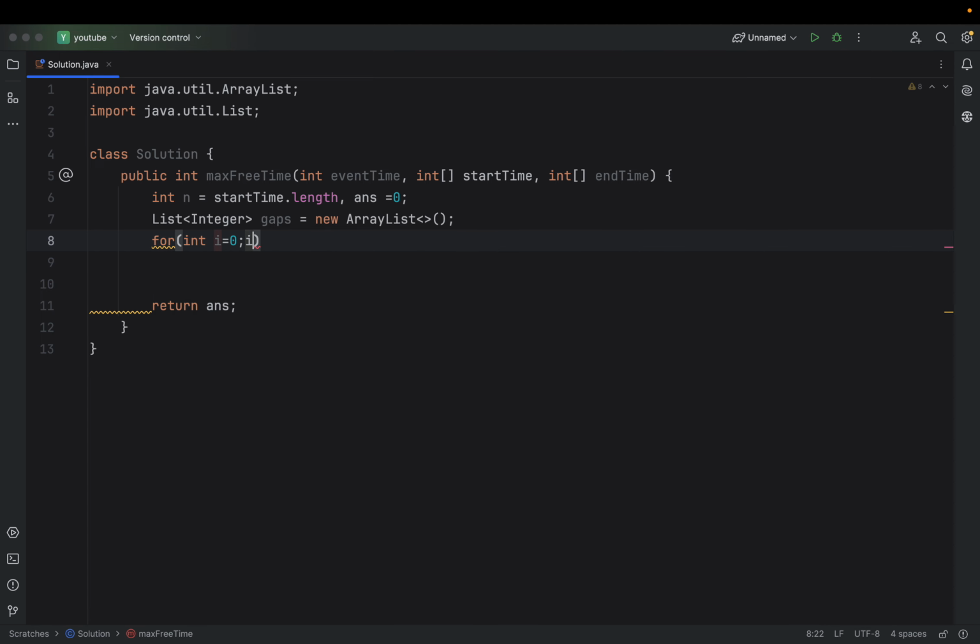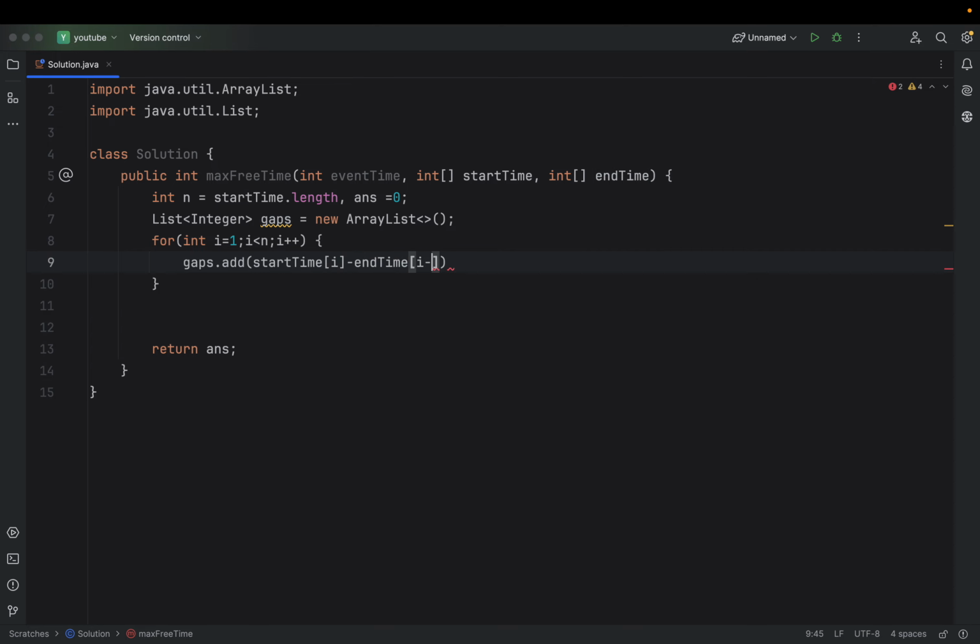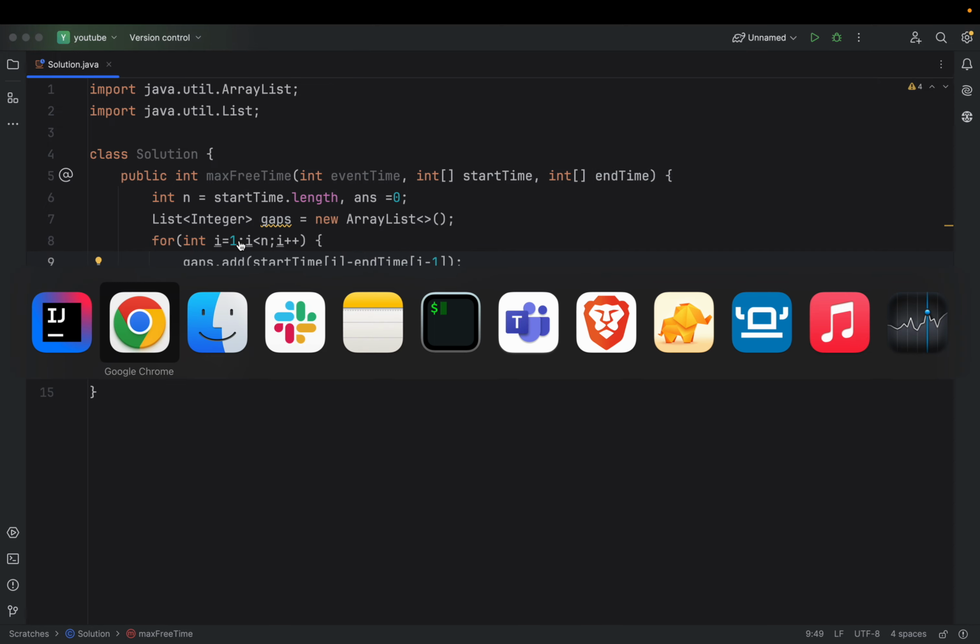And next, I will add a for loop: int i equals 0, i less than n, i plus plus. I will start this loop from 1, and I will do gaps dot add start time of i minus end time of i minus 1. Let me go back.